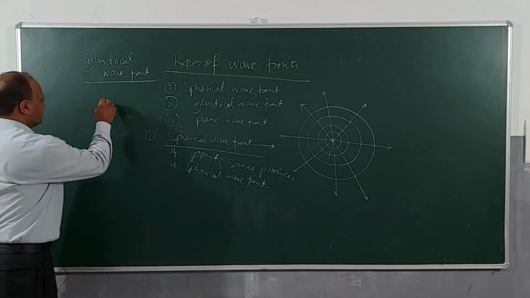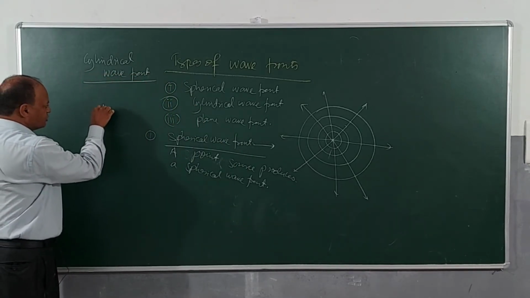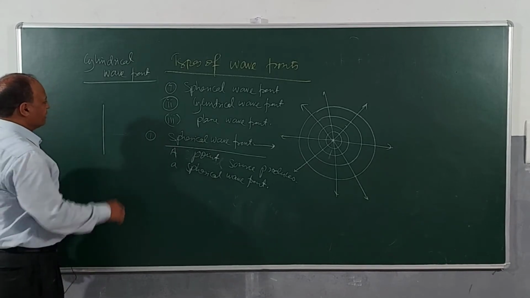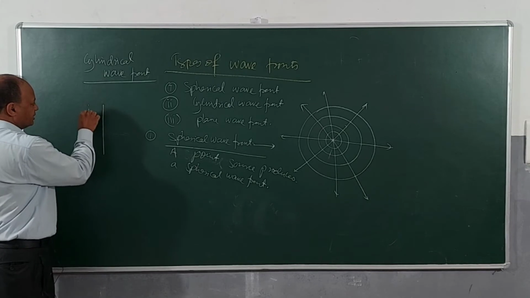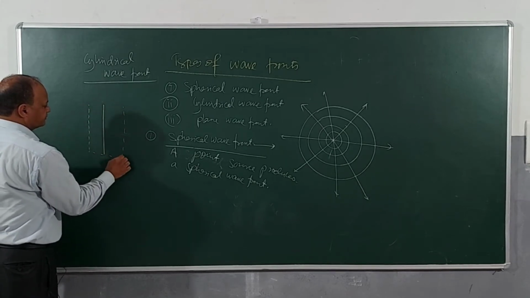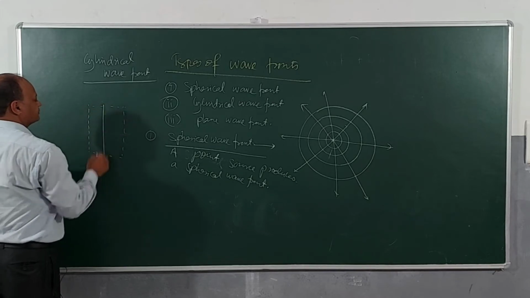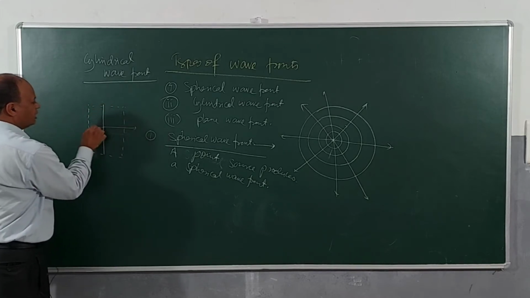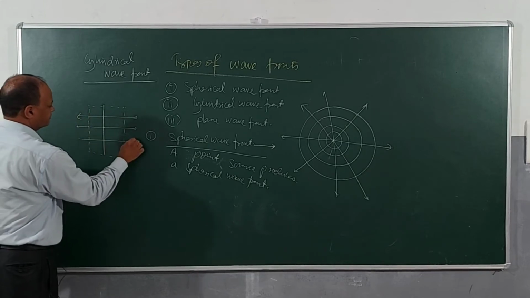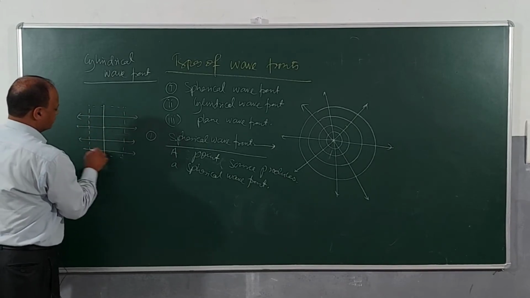So imagine a source of light is like this. This is a source of light. Then at a given time t, what will you get? Light will be coming all along this side. Right? This is how the light will come.